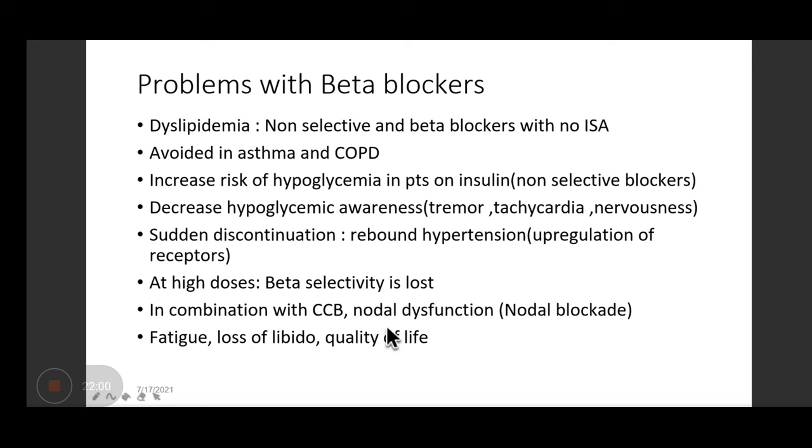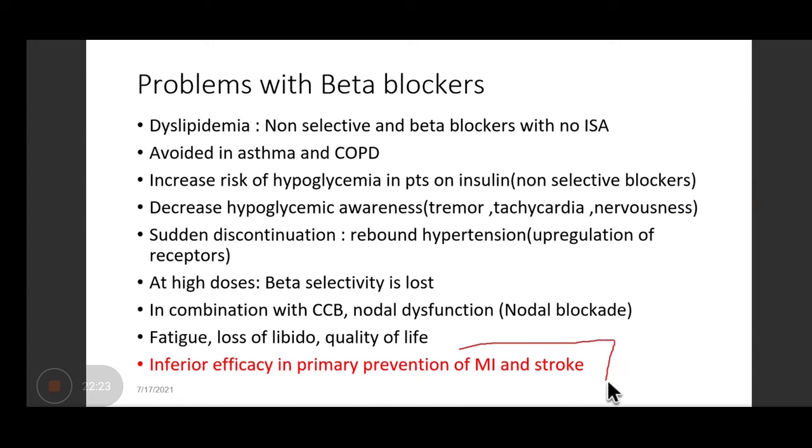Fatigue, loss of libido, and decrease in quality of life is again a problem. There can be some kind of initiation of depression also over a period of time in the patients who take beta blockers. But the most important thing is it has been reflected in many studies that they have an inferior efficacy in primary prevention of MI and stroke. That is the most important reason that they are no more considered as a first line drug in the treatment of hypertension. But if a compelling indication like ischemic heart disease is there, they become the first line of therapy. Please remember that.